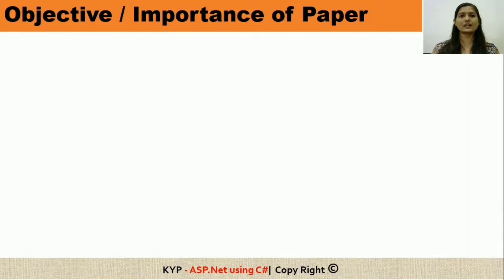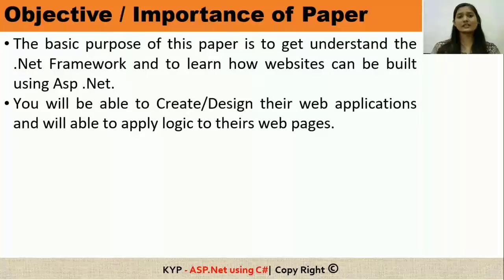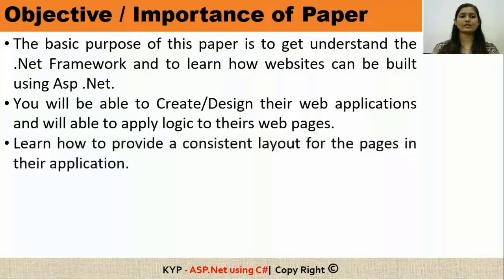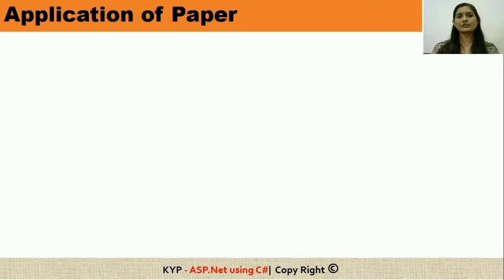So let's see the objective of the paper. The main objective of the paper is to understand the .NET Framework and how you can build your own website by using ASP.NET. After studying this paper, you will be able to create or design your own websites, and you will be able to provide a consistent layout to your application. And finally, you will be able to connect your front end with the back-end application so that you can make an interactive website.